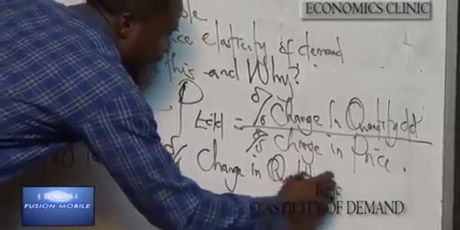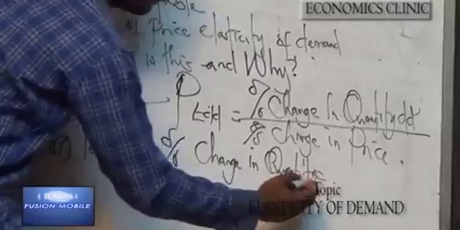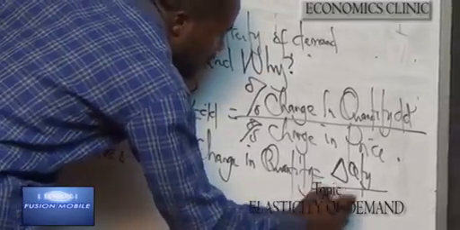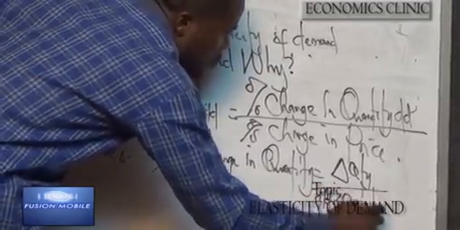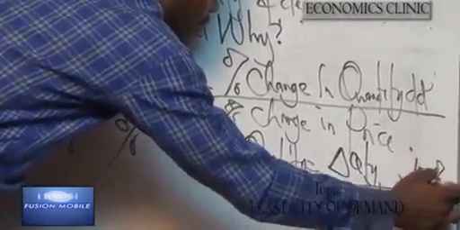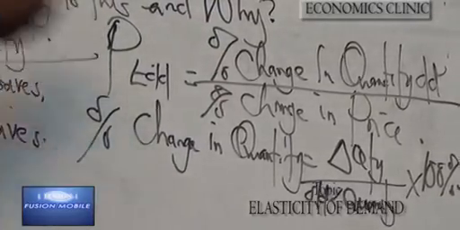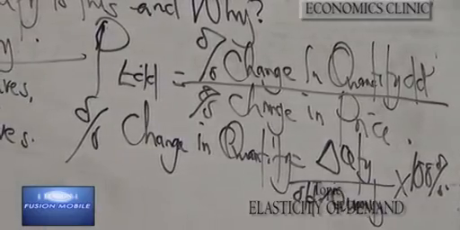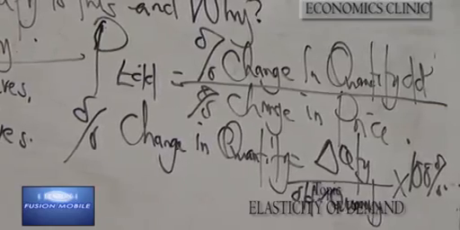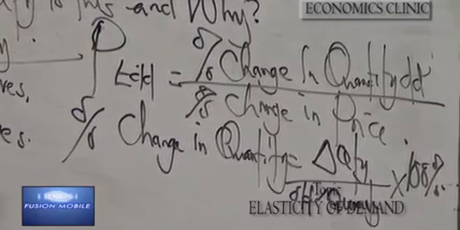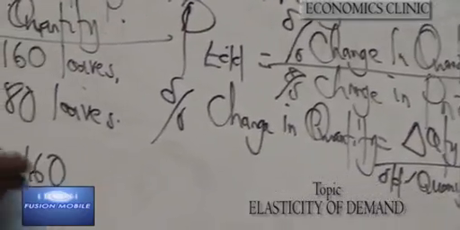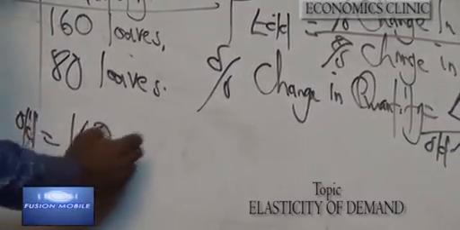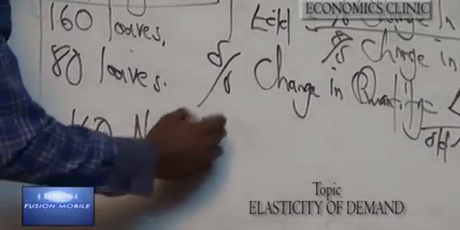As I've said earlier, percentage change in quantity equals change in quantity divided by old quantity times 100%. We can represent this by saying, for quantity, the old is 160 and the new is 80.